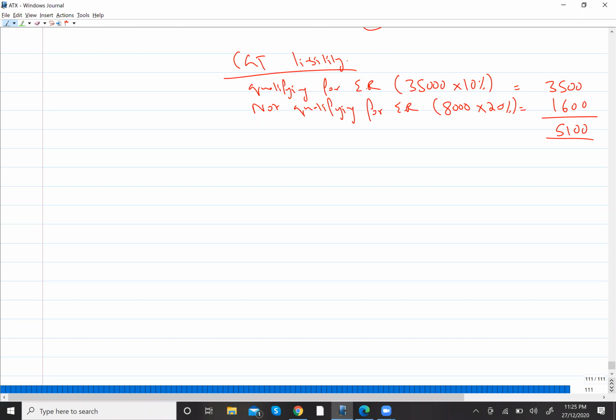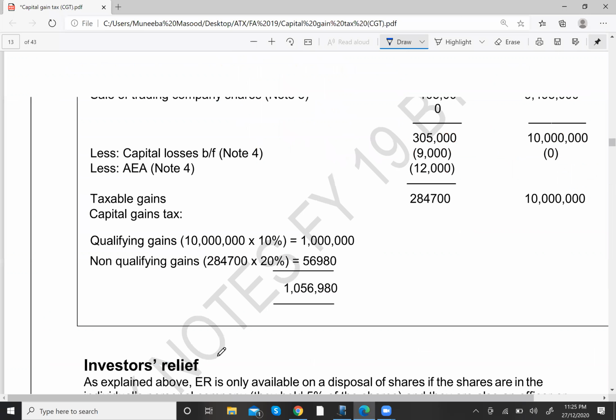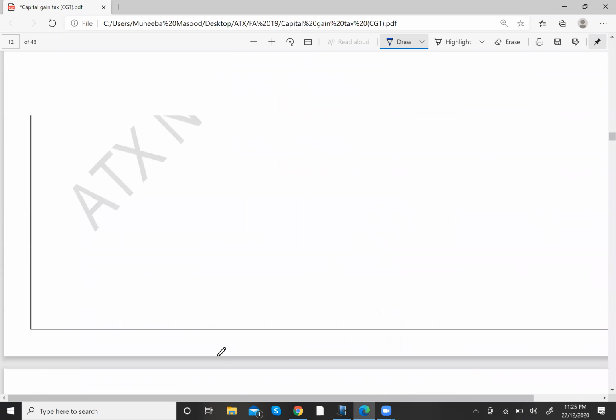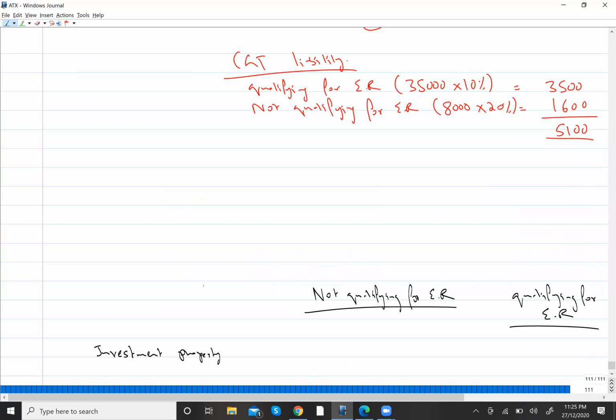Okay, so I will be making two columns over here: gain not qualifying for ER, and gain qualifying for ER. Under not qualifying for ER, you will include your investment property, right? So how much was the gain on investment property? Yes, there was a gain of 200,000, so that will come over here.